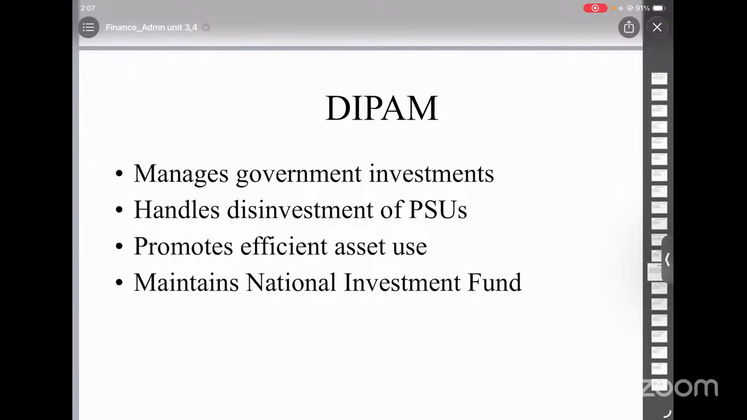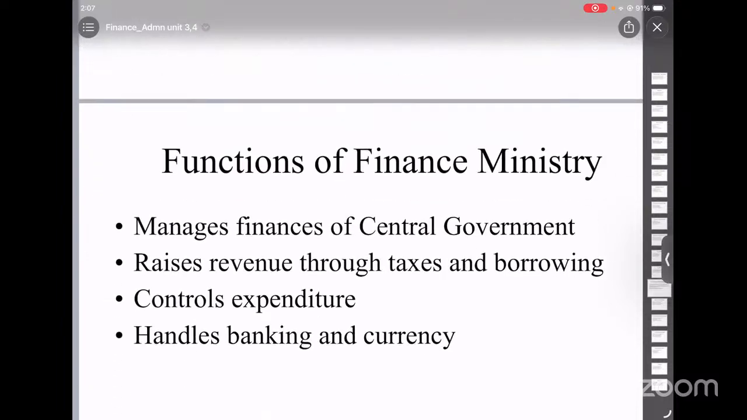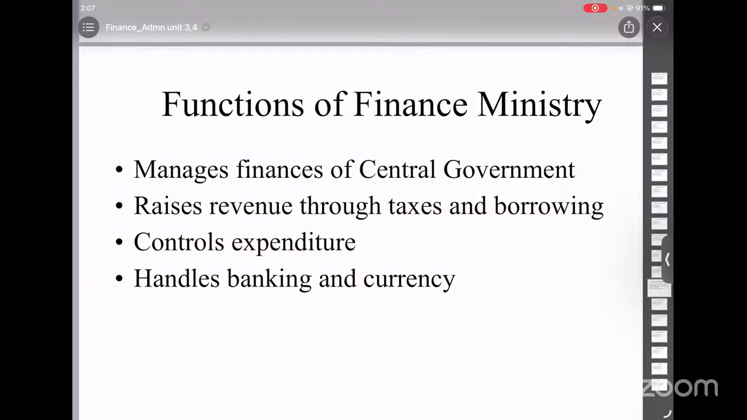So the Finance Ministry plays a central role in governance. It manages revenue, controls expenditure, plans economic policies, and ensures financial stability. Without the Finance Ministry, the functioning of the government would not be possible. Now let's look into the functions of Ministry of Finance. So the Finance Ministry performs several important functions for smooth functioning of the government.